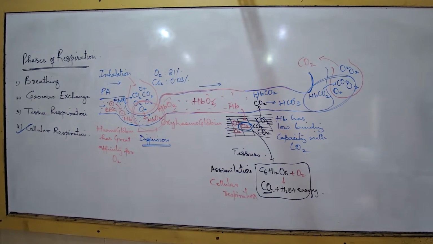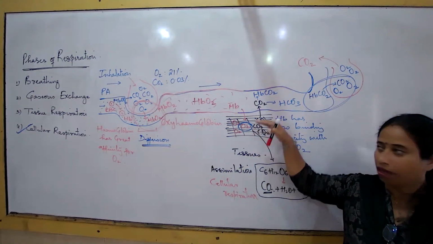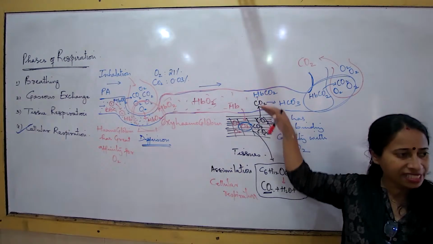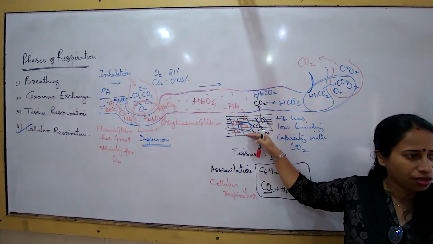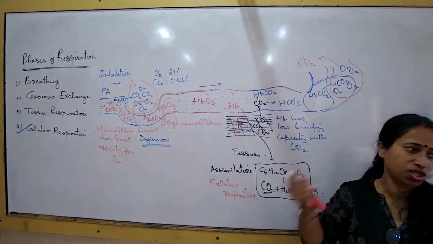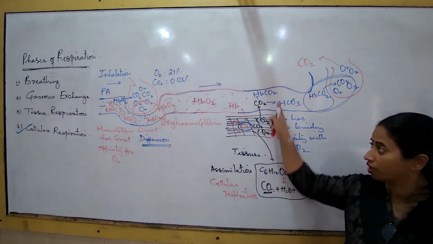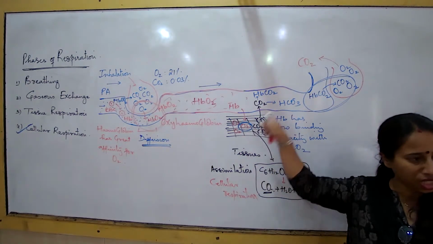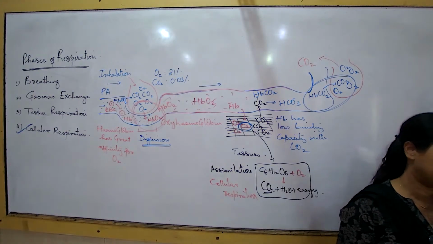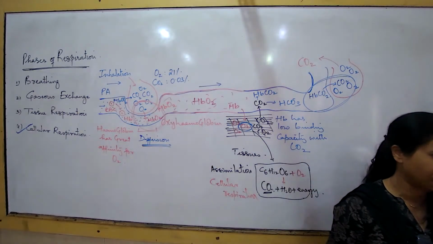Because now that I talk about that, this is the blood vessel surrounding the muscles of the leg. This is the blood vessel surrounding the kidneys. This is the blood vessel surrounding the wall of the stomach. So all these parts of the body will be considered as a tissue. Because from blood, oxygen will go into the tissue and carbon dioxide from the tissues will move to the blood again. So this exchange of respiratory gases between blood and tissue we will call tissue respiration. And what happens between lungs and blood is called gaseous exchange.